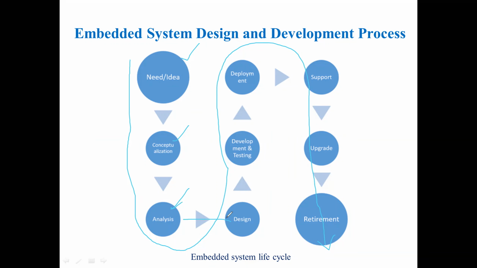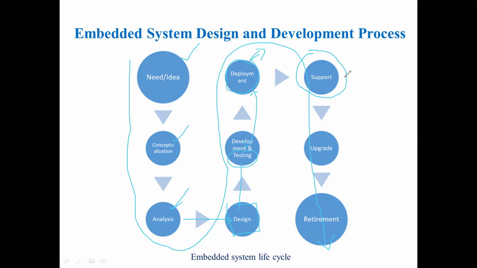Then they will design it into complete hardware, right? Once again, they will go for testing, and finally they come out with a development product after testing. From the development product, you go ahead with support, which means software development and interfacing with the hardware.